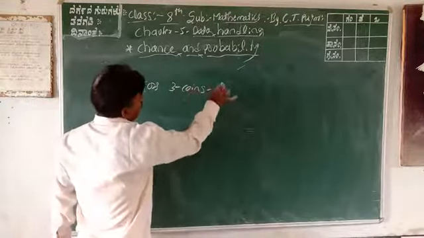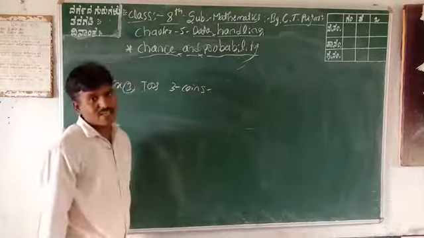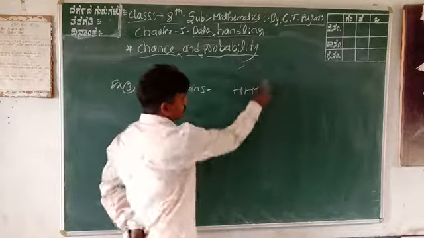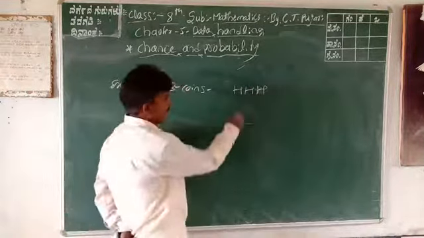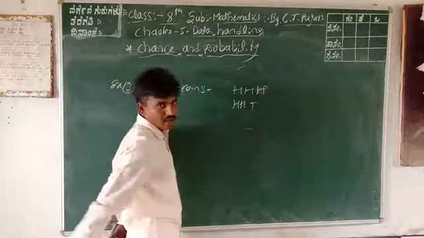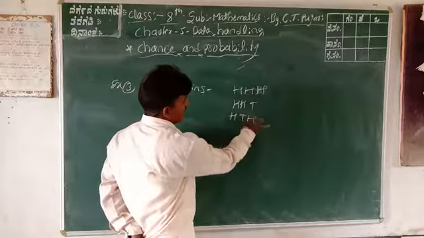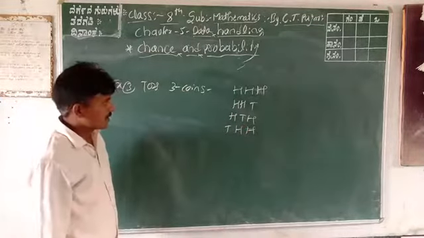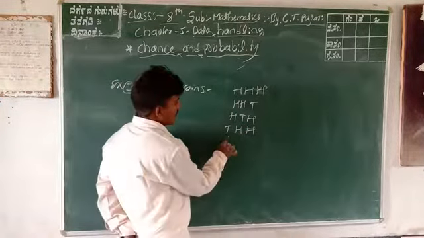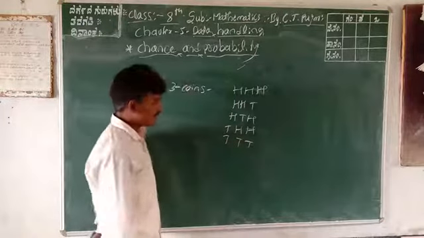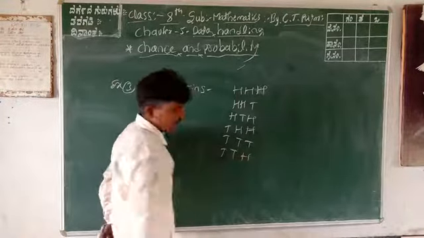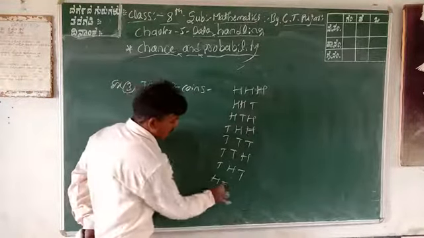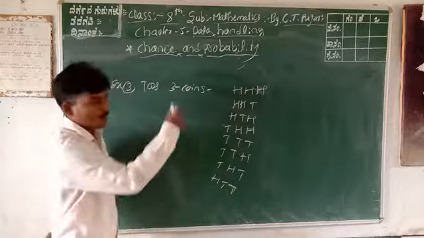3 coins at once. If you toss 3 coins, how many results do we get? For example head, or otherwise head, tail, or otherwise head, tail, head, or otherwise tail, head. Got it? Or otherwise tail, or otherwise tail, head, or otherwise tail, head, tail, or otherwise head, tail. These types of results are outcomes. 8 results are here.